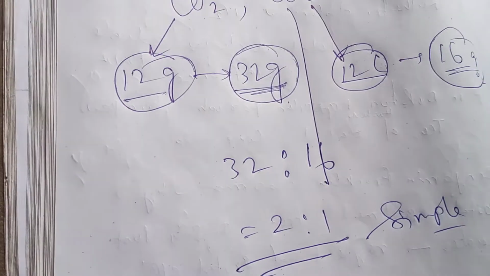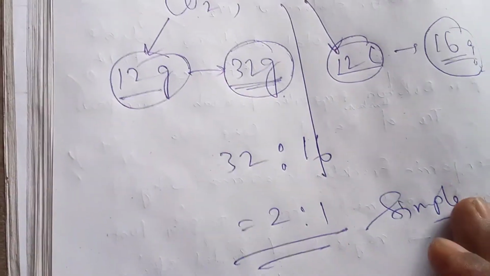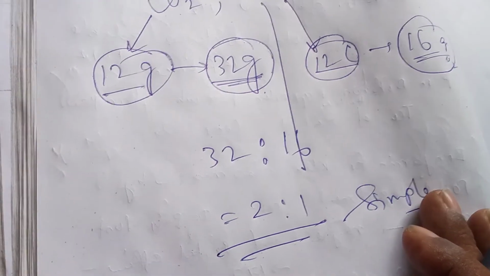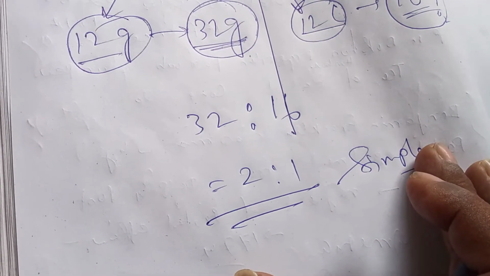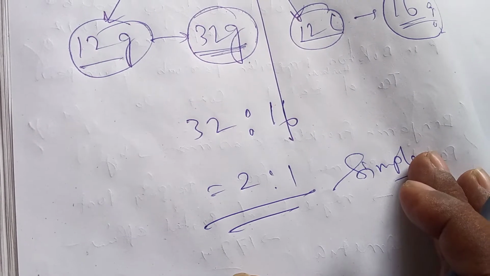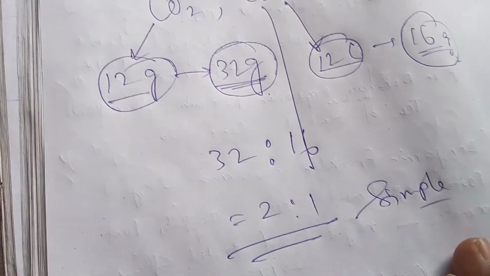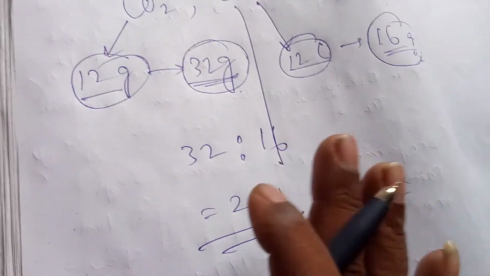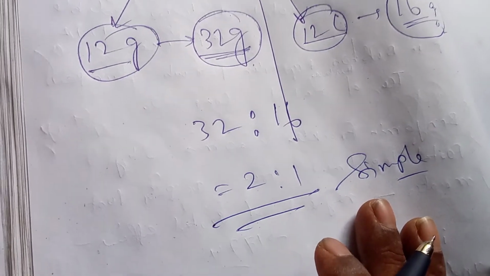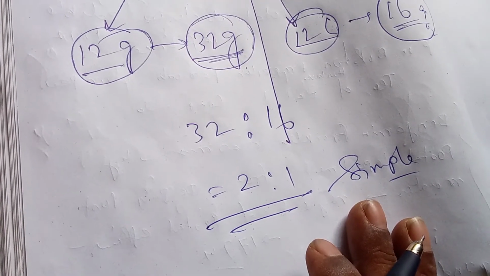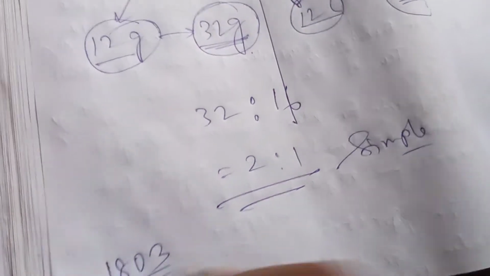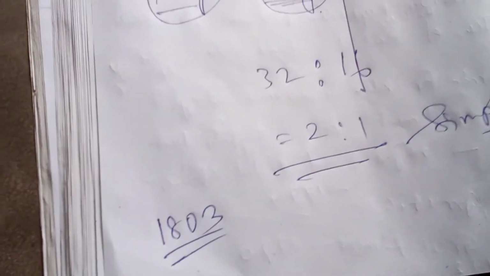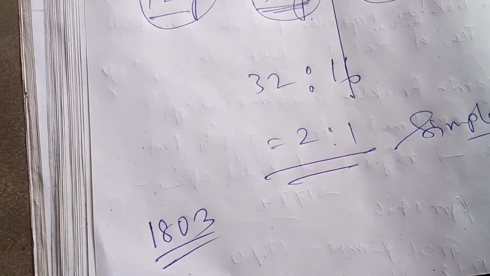Not rocket science at all. A simple law. This simplicity after 100 years brings the complex atomic structure, but this was the basic laws. 1803, Dalton postulated his famous atomic theory.